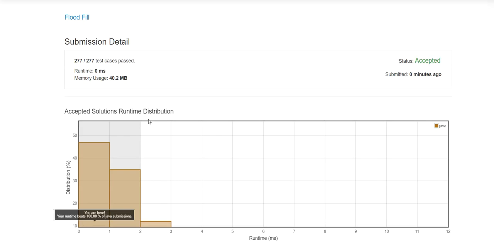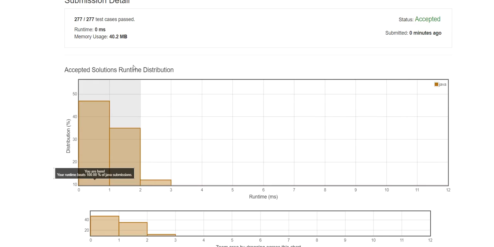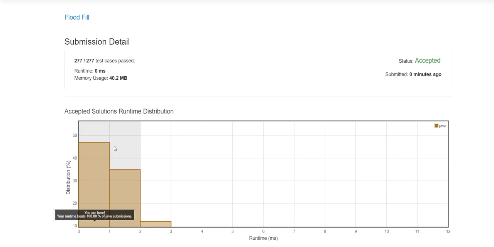It should be around 190, I think, or it uses less memory. You can run multiple times to see what you get.